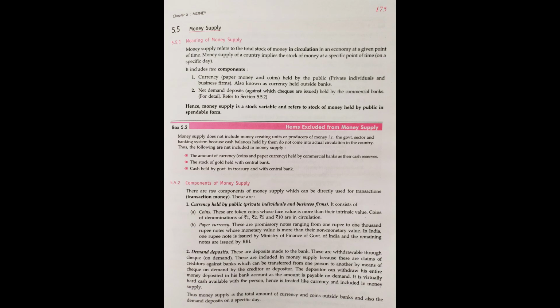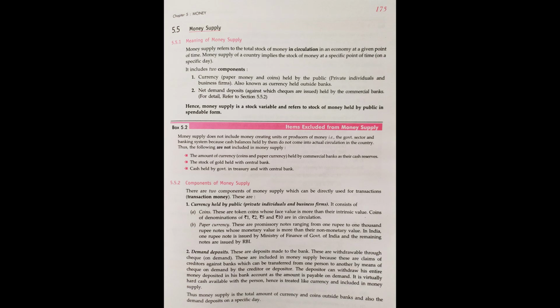Second, the stock of gold held with the central bank. Whatever stock of gold the central bank is having on behalf of the government will not be called money supply. Money supply means it is the money of common people or a firm.